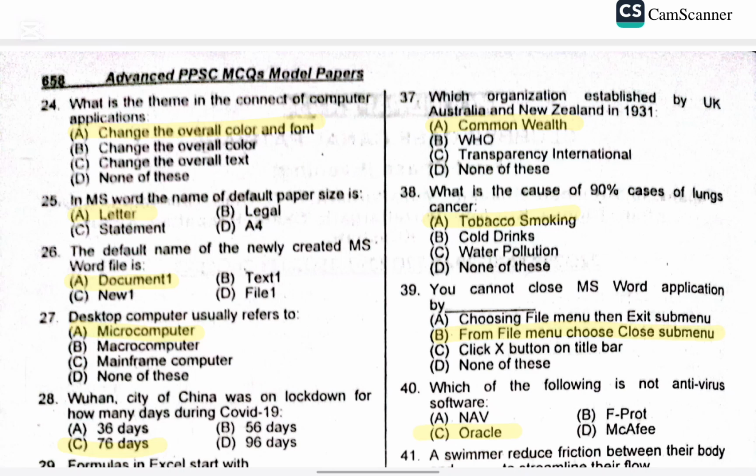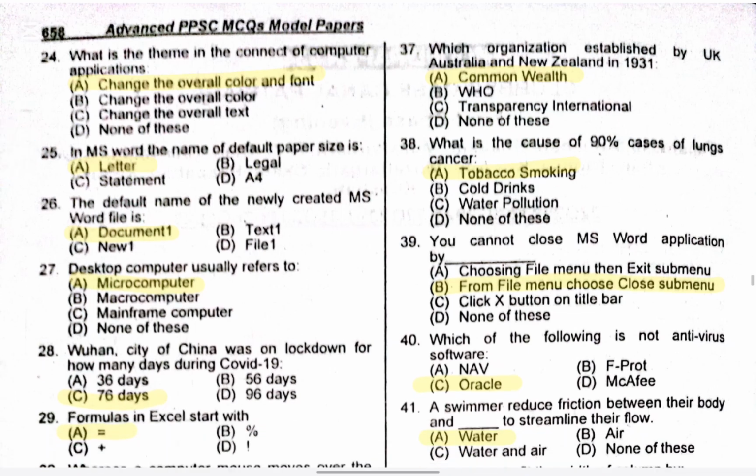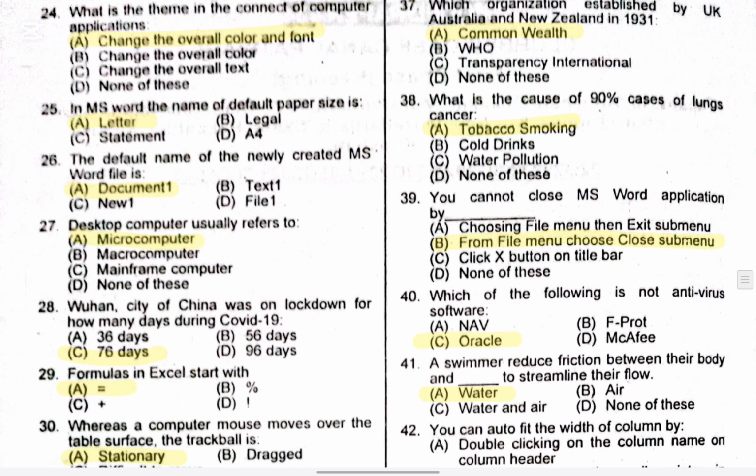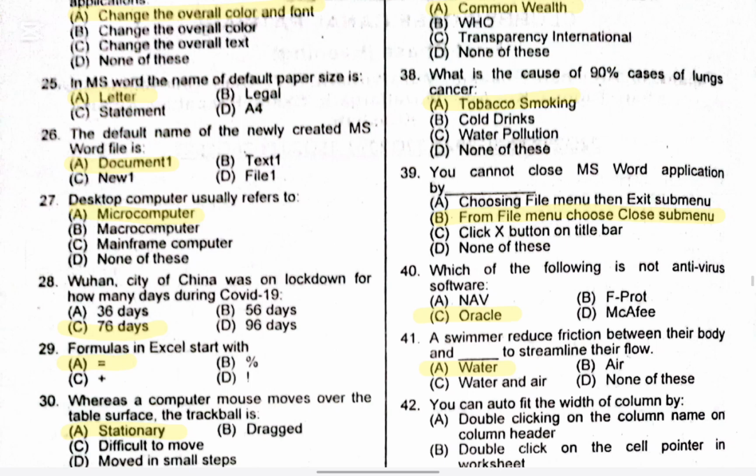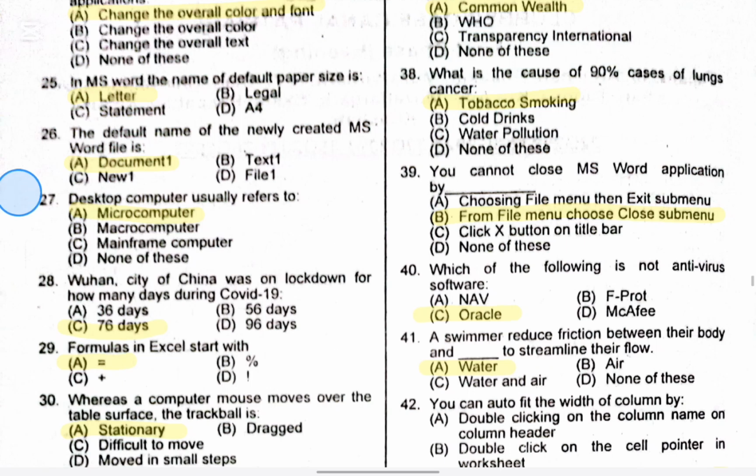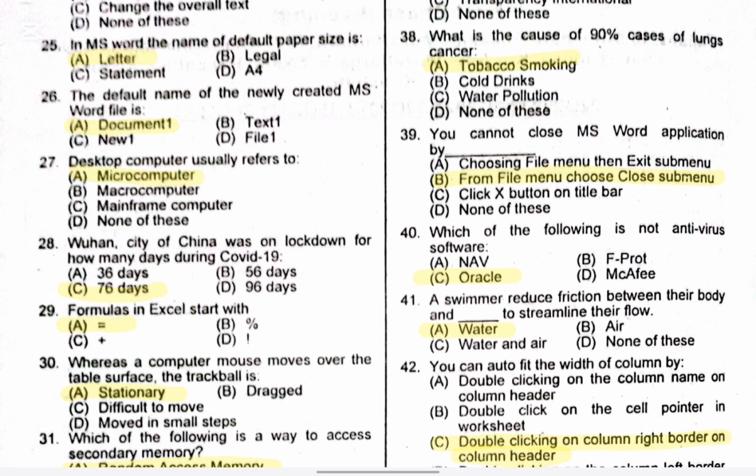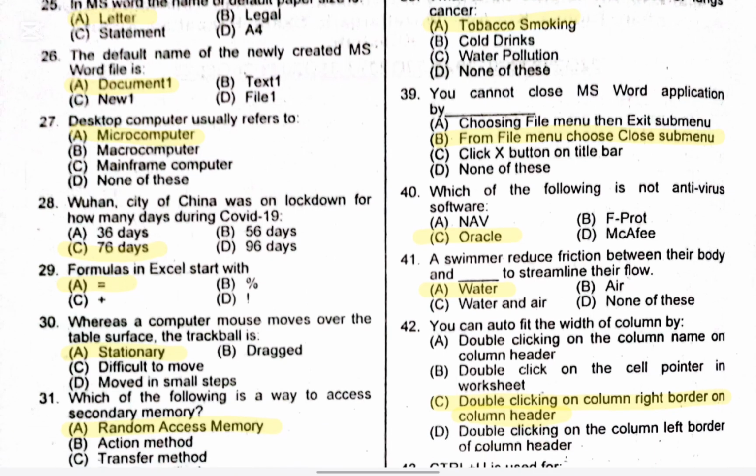Right option is A, Commonwealth. Question 38. What is the cause of 90% of lung cancer cases? The right option is A, tobacco and smoking. Question 39. You can close the MS Word application. The right option is B, from File menu, choose Close submenu.